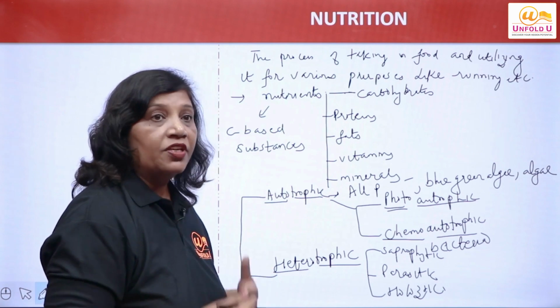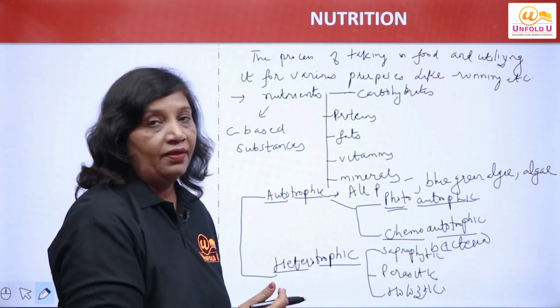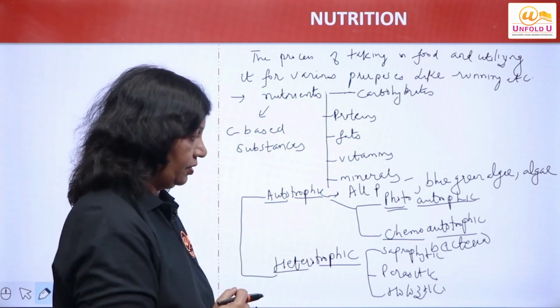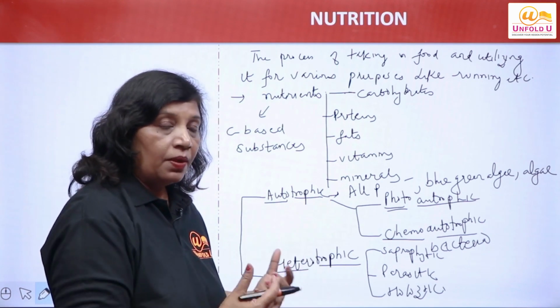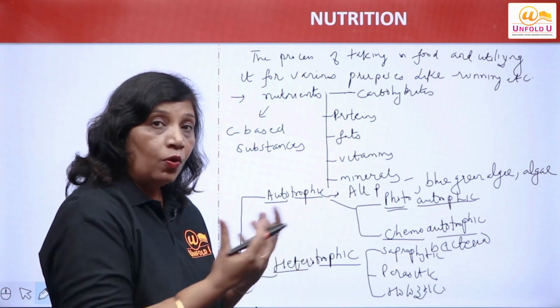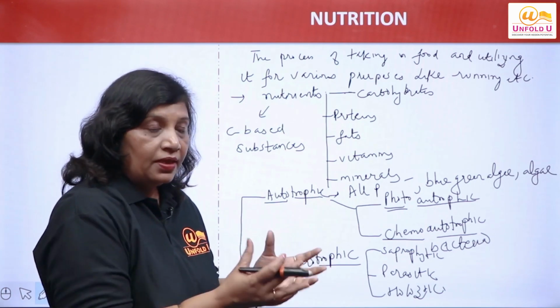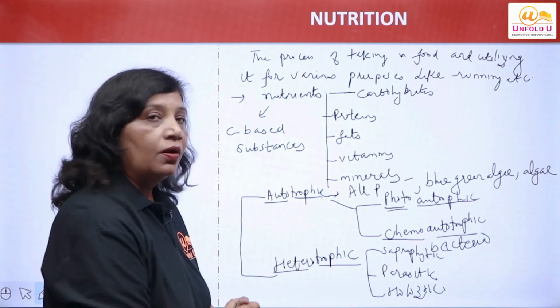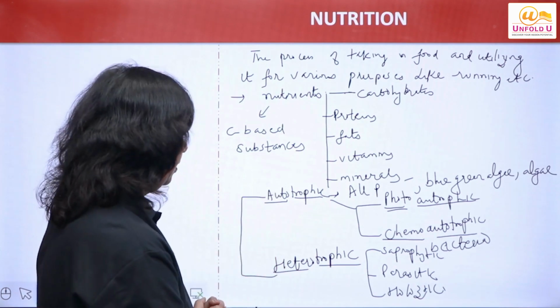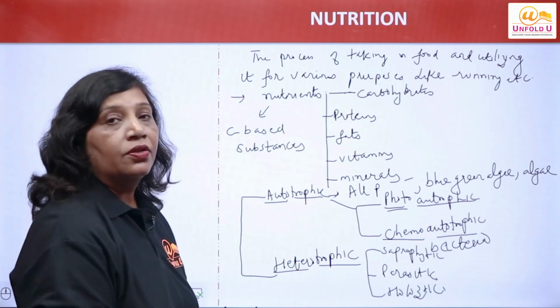Saprophytes are what? Which depend on dead decaying organisms. Parasites are what? Which depend upon other living organisms for their nutrition. What is holozoic mode of nutrition? The process by which the organism takes the whole food inside. They take solid food through the mouth. That is called holozoic mode of nutrition. Is that clear?